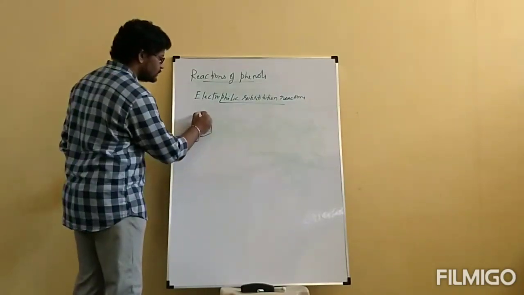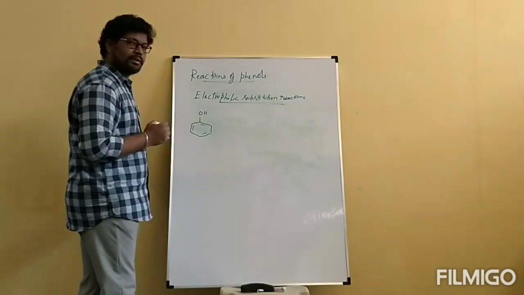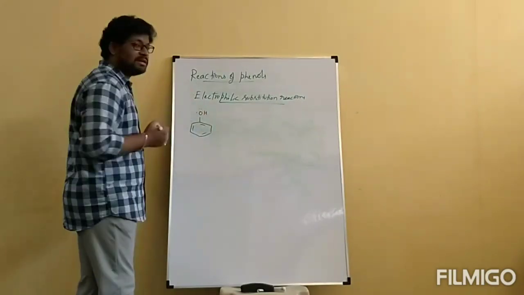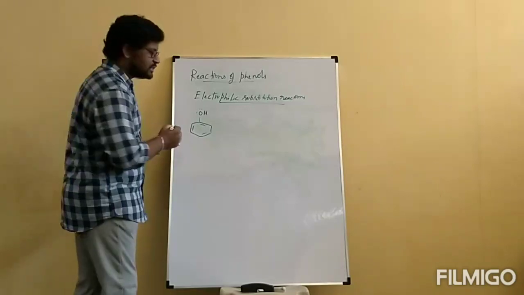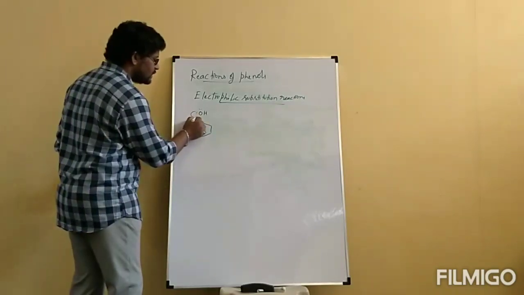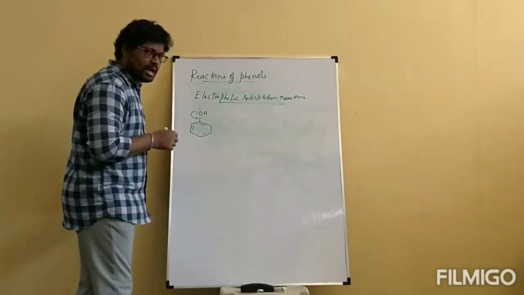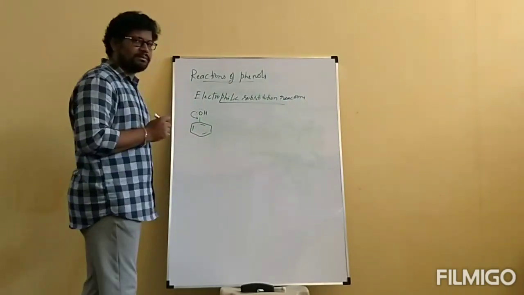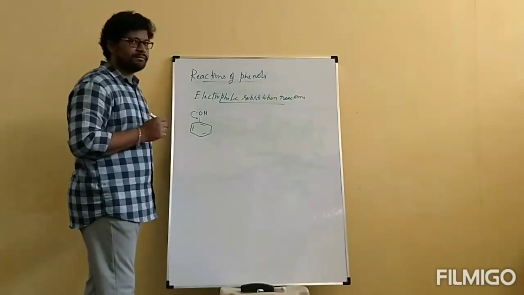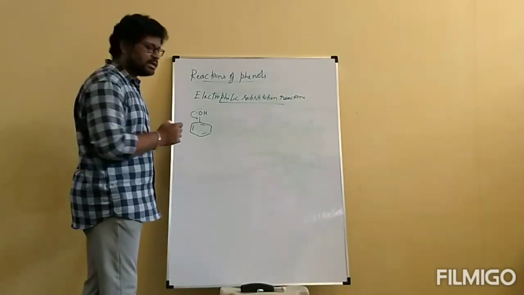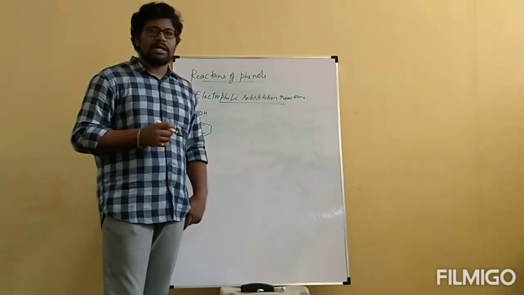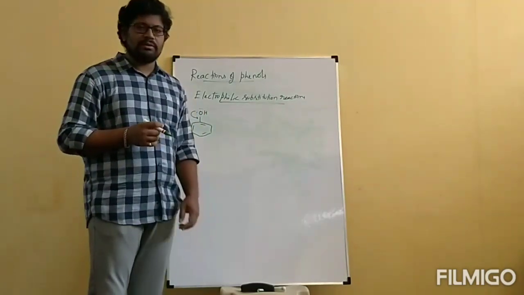Now coming to the point of phenol, on this benzene ring we have OH group, in which oxygen present here contains 2 lone pairs of electrons, out of which it will donate one of the lone pairs of electrons into the benzene ring, and that oxygen is behaving as electron donating group when it is present on benzene ring. Because of that, OH is called electron donating group.